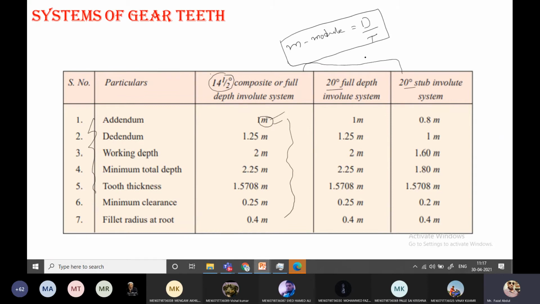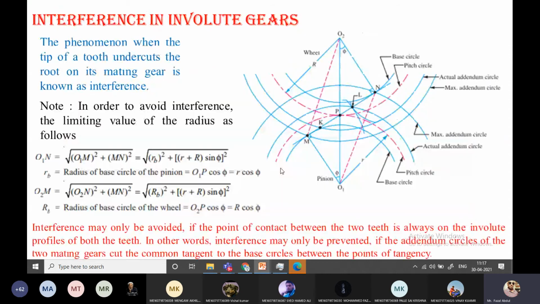Generally, to generate the gear, milling operations and stub operations are adopted. Based on that, these three forms are manufactured. To manufacture these three types of forms, the tools are formed by maintaining these parameters.